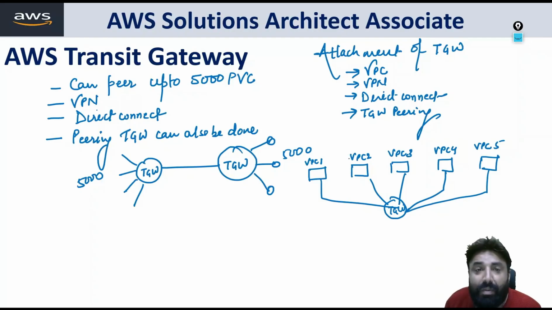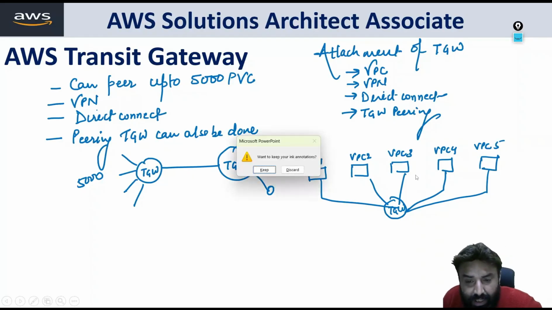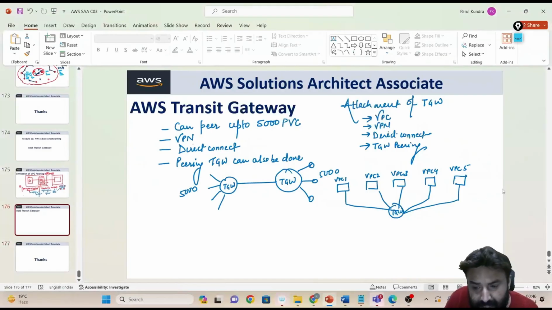So you can attach all VPCs to this transit gateway. How many connections are we making for connecting 5 VPCs? 5 connections. Fine. So that is the beauty of transit gateway, and transit gateway is a widely used service for networking, for making connections.